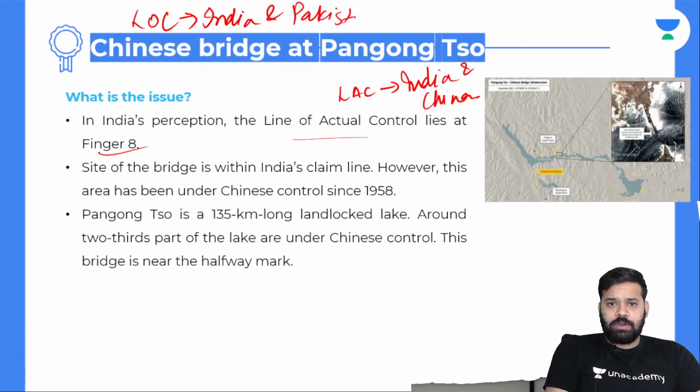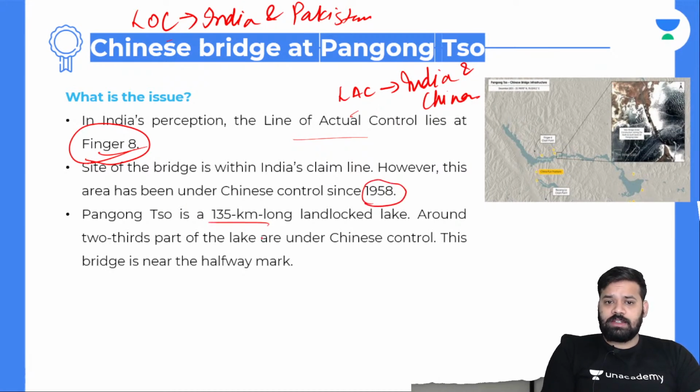India and Pakistan border. So these are two different things. And along the line of actual control, there lies a point called Finger 8. Finger 8 is a point. The site of the bridge is within India's claim line. However, this area has been under Chinese control since 1958.